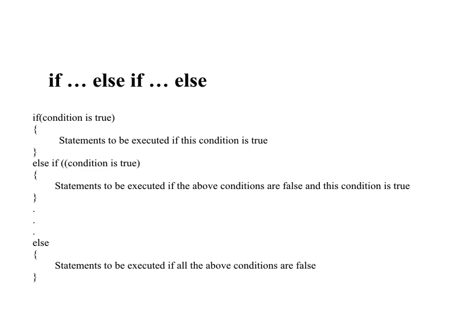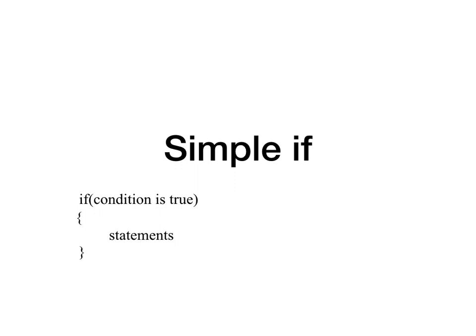Say for example, if this condition is true, it will execute this if block and it will not go into these else blocks. If all the conditions are false, only then it goes to this else block. So this else block contains the statements which will be executed if all the above conditions are false.